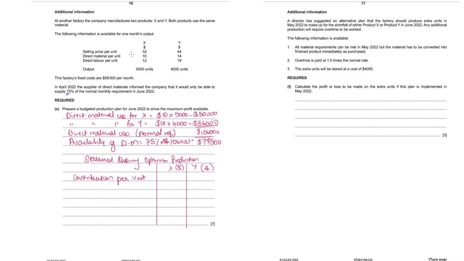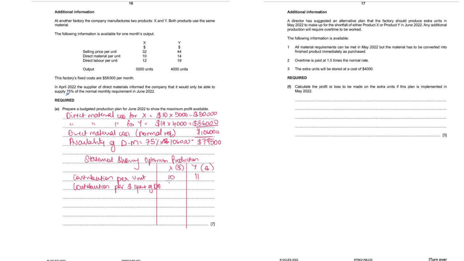Selling price is given, direct material is given, labor is given, so we can just subtract it and write the contribution per unit, which is $10 for product X, 32 minus 10 minus 12, and 44 minus 14, which is 30. 30 minus 19 is $11. Now, contribution per dollar spent on direct material.